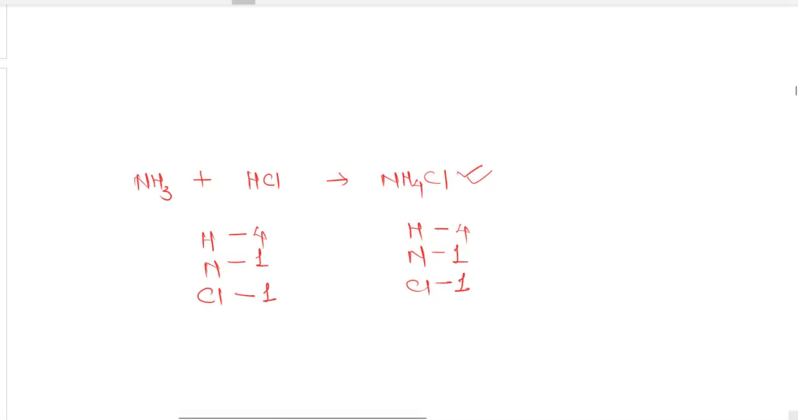See, NH3 plus HCl gives NH4Cl. Ammonia plus hydrogen chloride gives ammonium chloride. It is already a balanced equation. There are four hydrogens on both sides, one nitrogen, one chlorine.